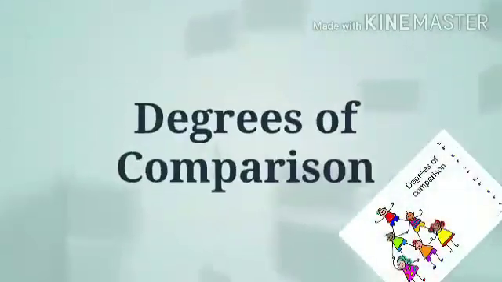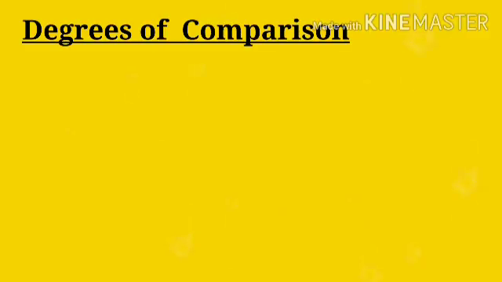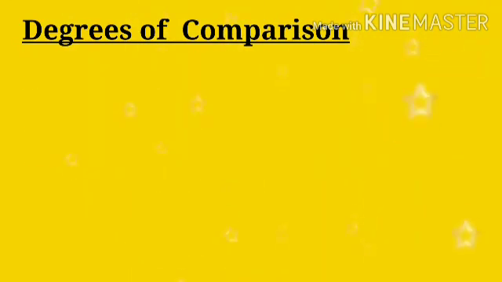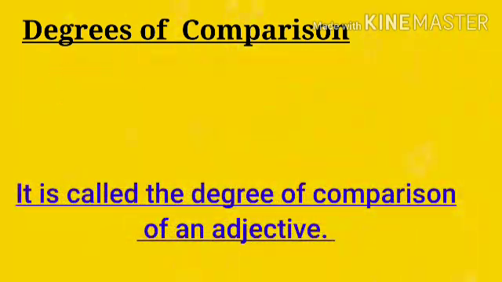Today I am going to deliver a renowned topic of English grammar, that is degrees of comparison. Degrees of comparison. An adjective of quality changes its form when it is used to compare one noun with another without changing the meaning of the sentence. It's called the degree of comparison of an adjective.